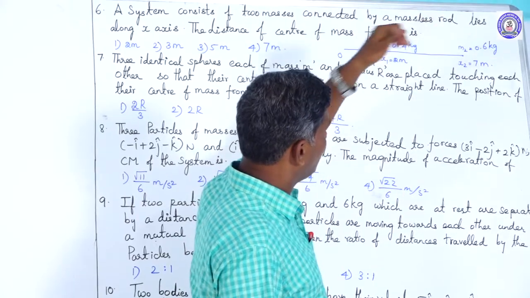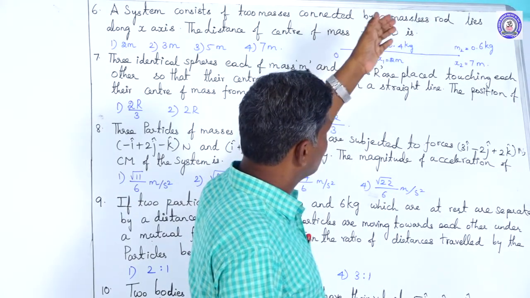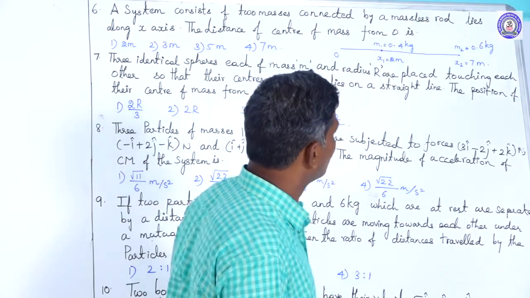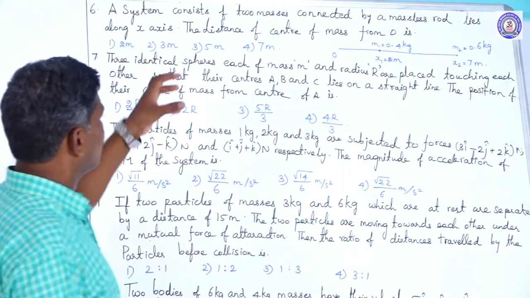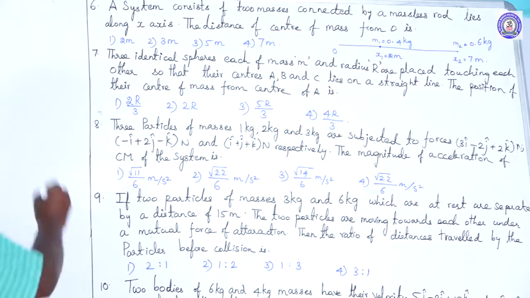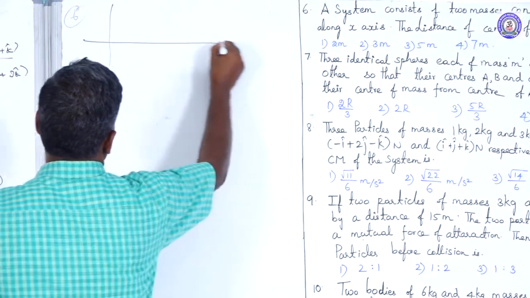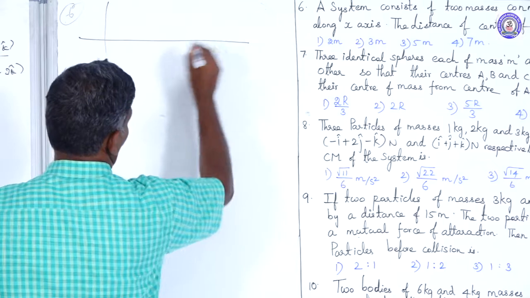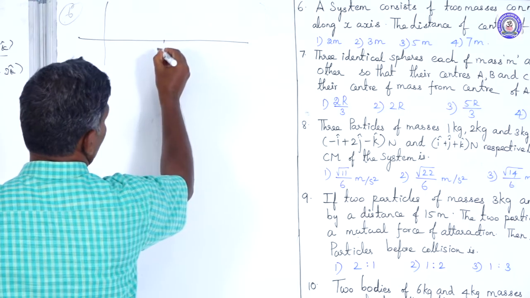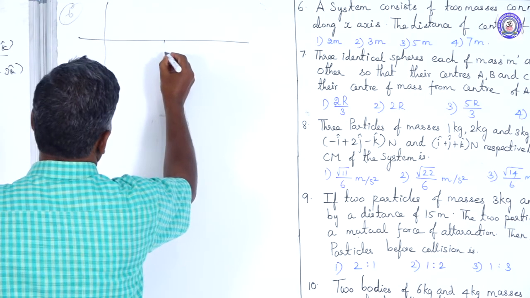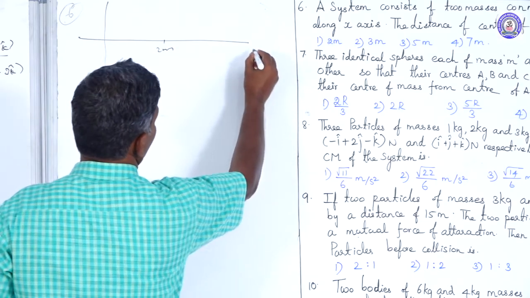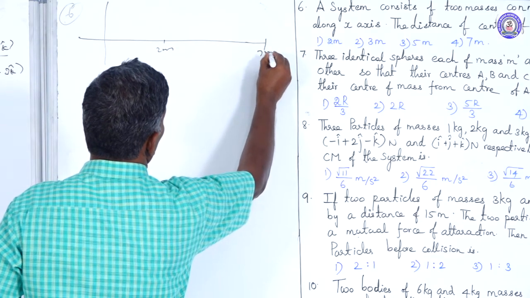At the opposite end from the origin we have placed that 0.6 kg. Based on the x-axis component, it is taken as a rod. This is the distance of 2 meter. This is the distance of 7 meter.